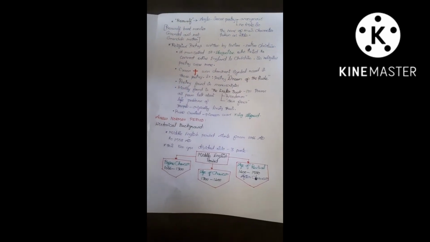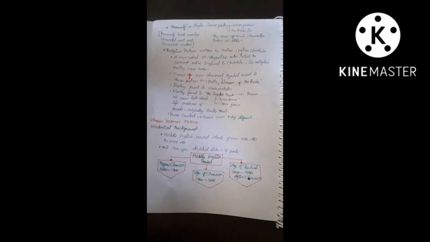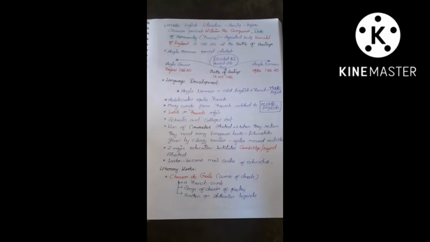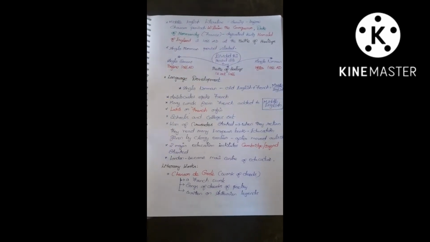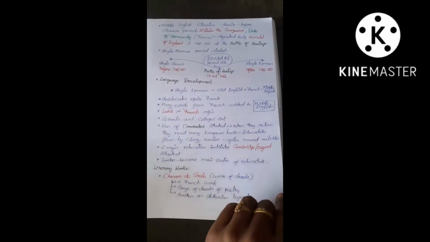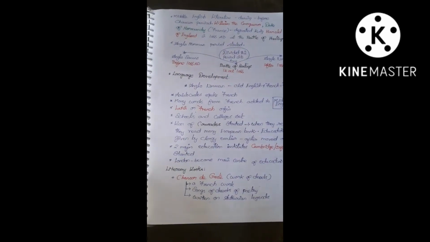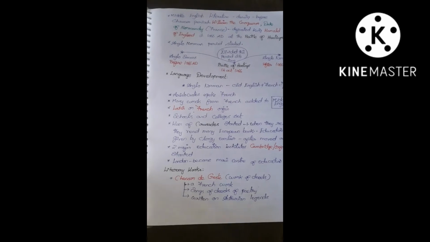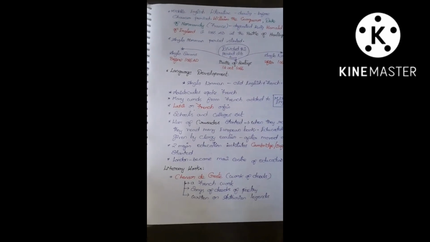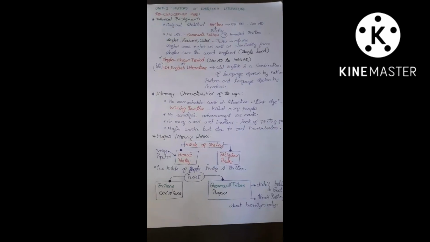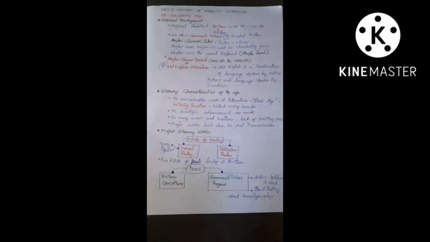In this period also there is a little development in the language, because the Anglo-Norman period was dominated by a lot of inclusion of French words, because King Harold was defeated by the Duke of Normandy. Normandy is a French region. So later on we have a combination of Latin, French, as well as English, and English was a combination of all these sprinkled words. That's why Middle English is a little different from modern English.